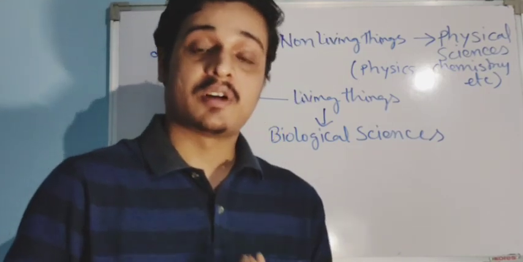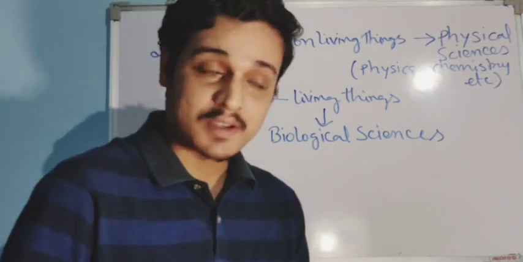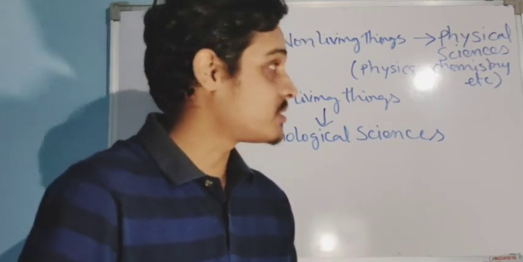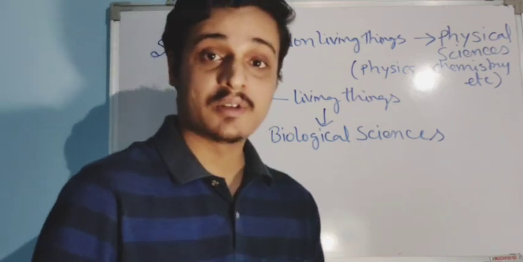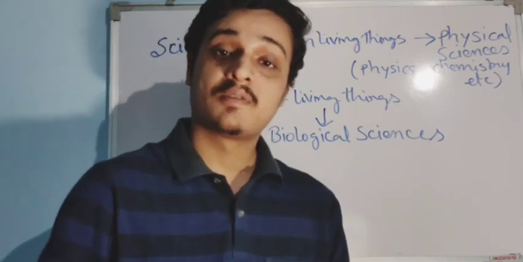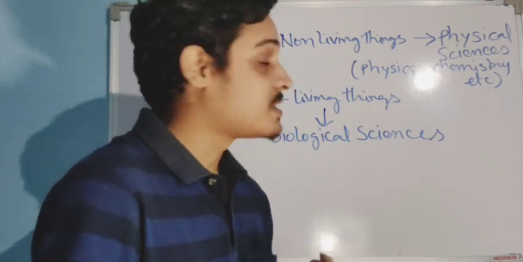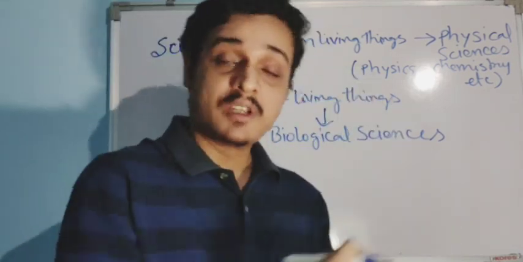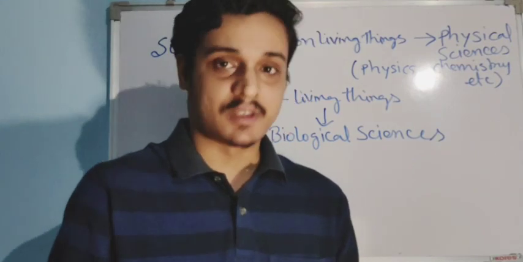Since I will teach you physics, let us only discuss physics. Physics is one of the branches of physical science, and physical sciences are those sciences which study non-living things. So in physics we will study non-living things.